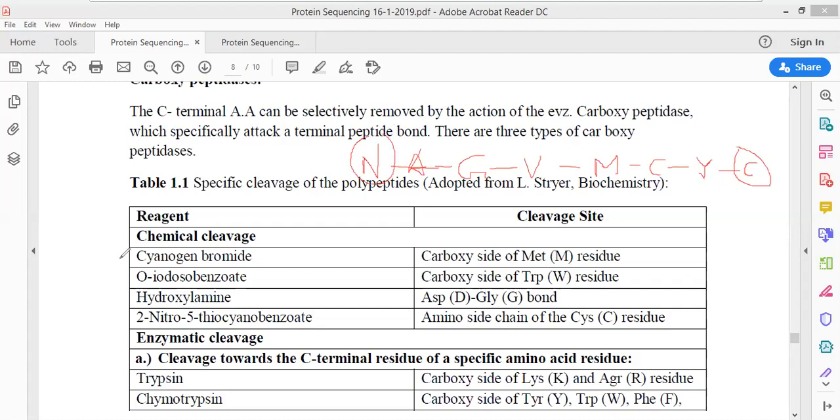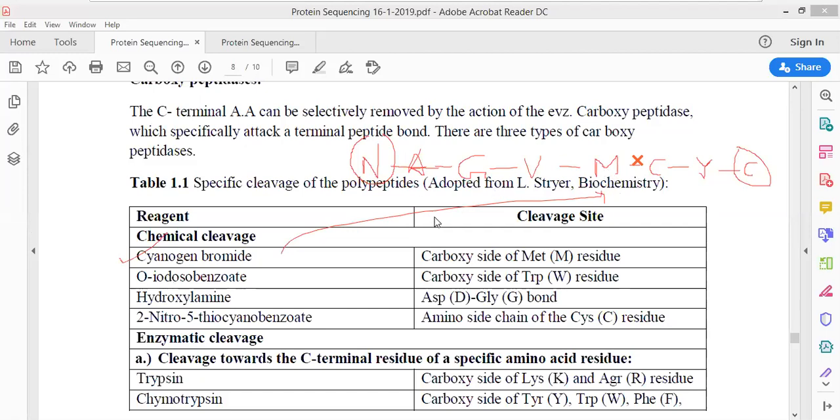Now you have applied cyanogen bromide over it. How will cyanogen bromide break this? We need to understand that. It will break the carboxy side of methionine. That means it is going to break the methionine at this particular side. The carboxy side, the COOH group side of the methionine, that peptide bond is going to be broken.